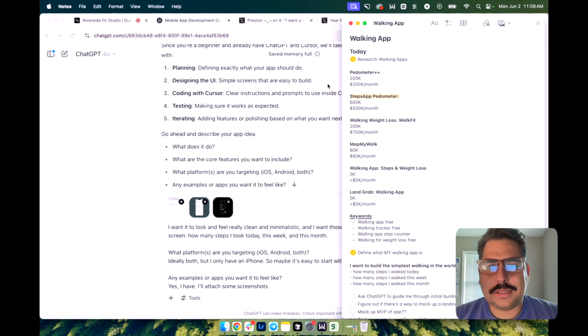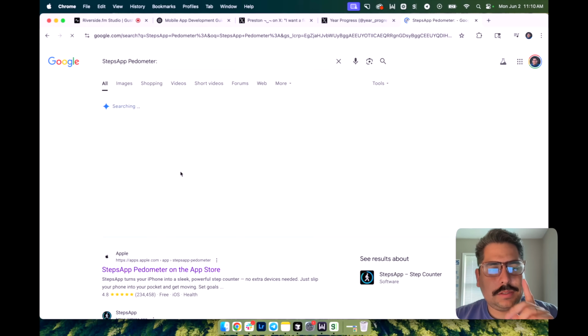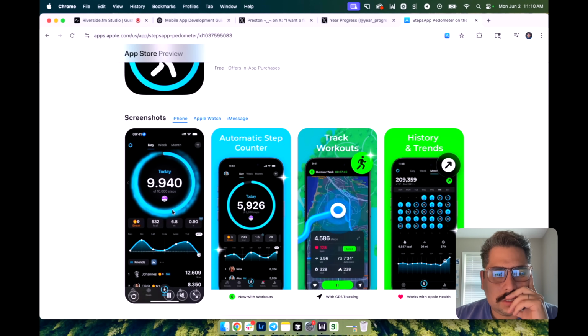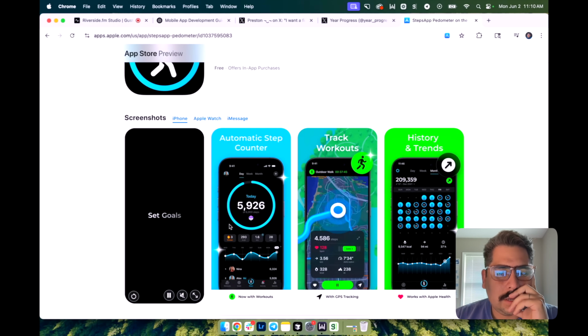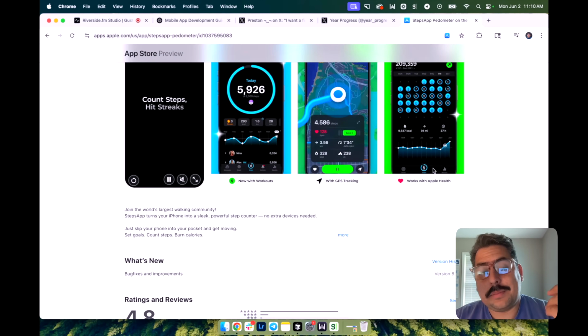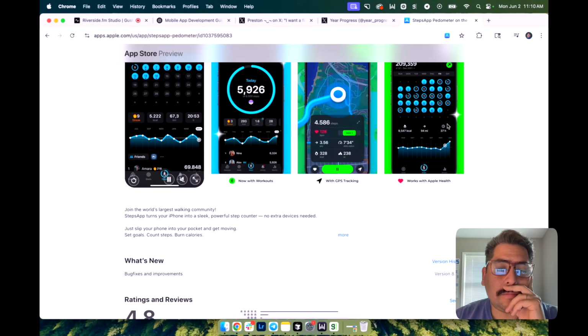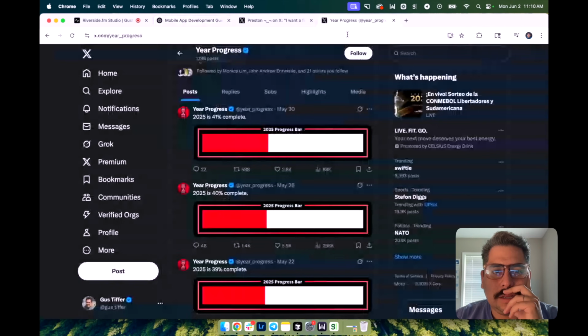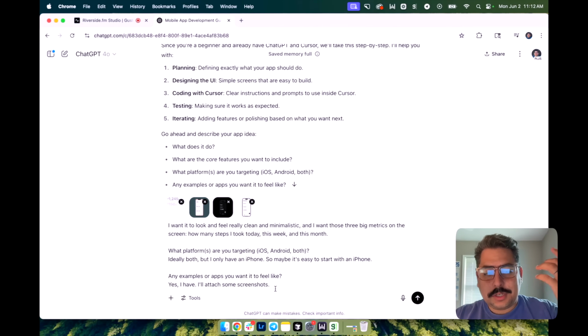I don't want it to look boring, but all of these are pretty intense. So just to show you, Steps and App Pedometer, just so you see it. It's not like I hate it or whatever. It looks cool. It's just, there's a lot going on here. Calories, calendar, or habits, that could be interesting to input in there. Maybe I'll add that feature later. But I really, really want it to look really clean. I attached some screenshots. Okay.